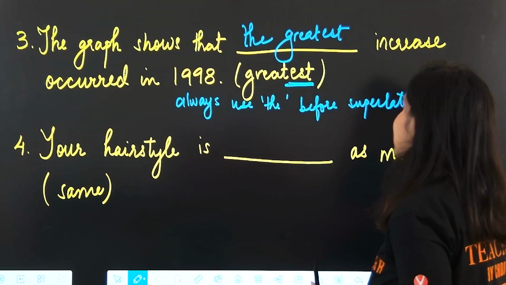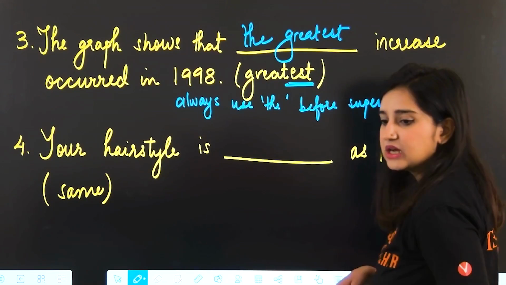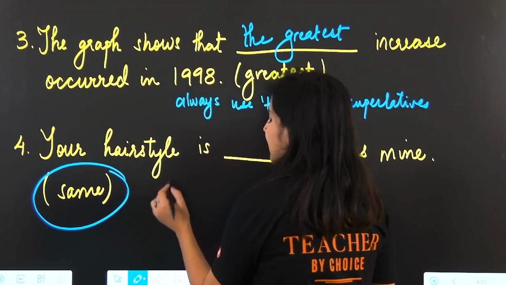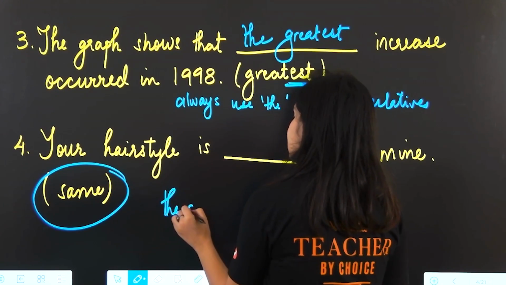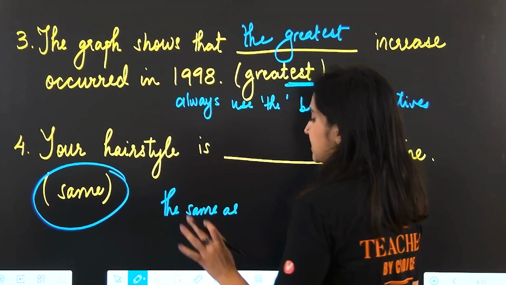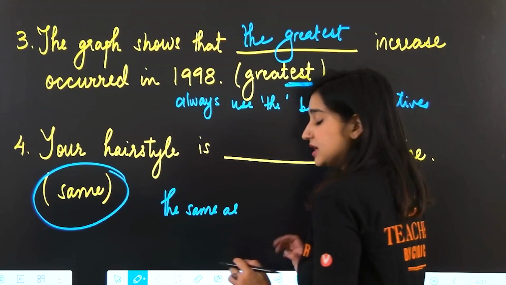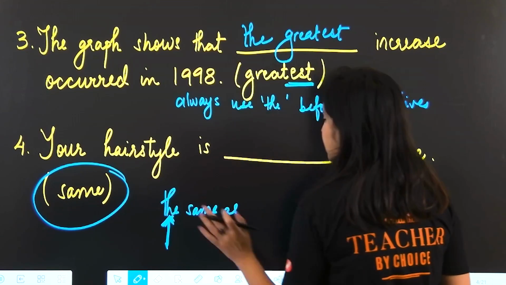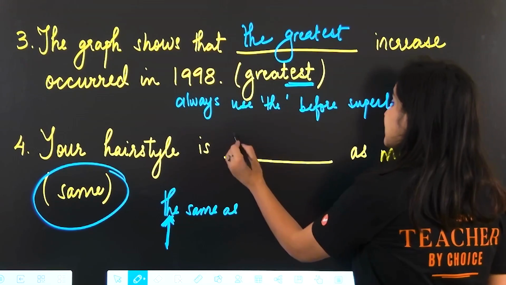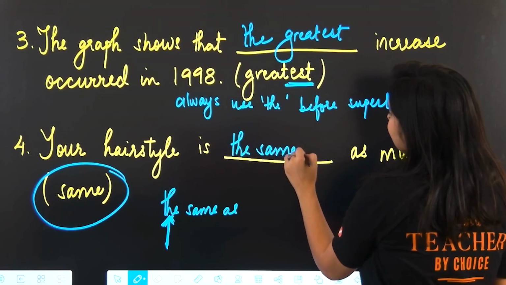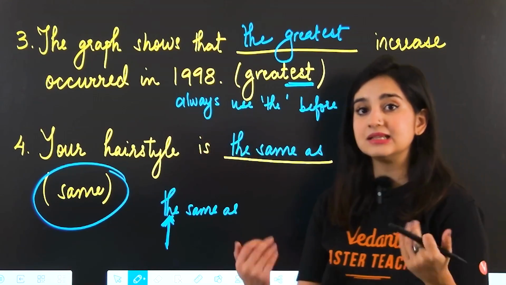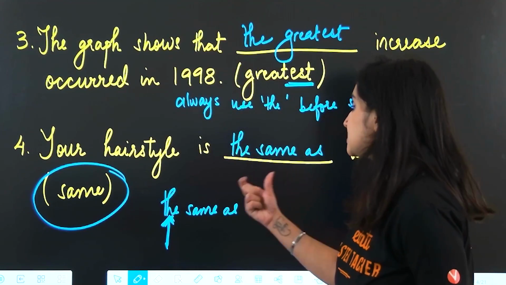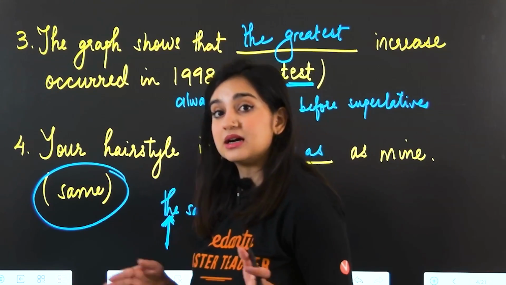Next, your hairstyle is blank as mine. Here, a very simple rule. Whenever you have the word same and you're using the phrase the same as to compare two things, just remember, the will always be present. A lot of people make this mistake where they forget about the. So your hairstyle is the same as mine. You will not say your hairstyle is same as mine, which is a mistake that a lot of people make. So always use the when it comes to the phrase the same as.